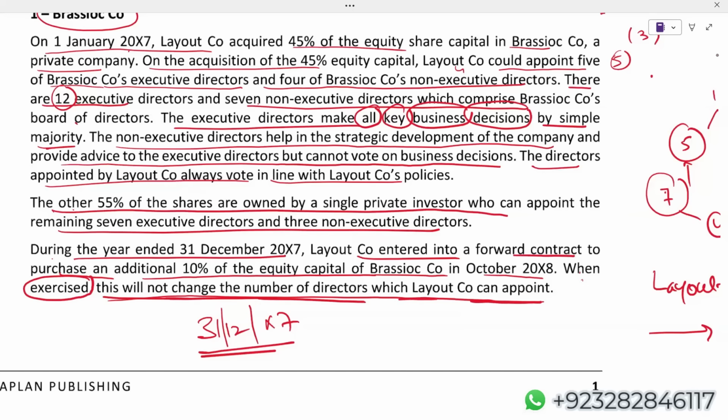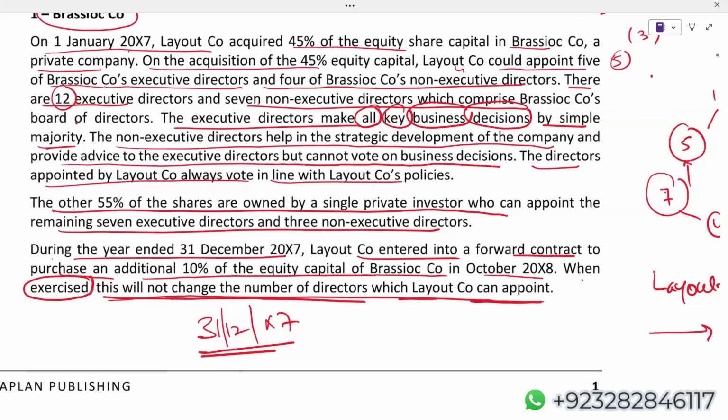Students, number one, you will be mentioning that right now Layout has a 45% holding. Number two, another very interesting point: Layout, of course, can buy an additional 10% equity in this company, but Layout cannot buy that additional 10% equity right now.